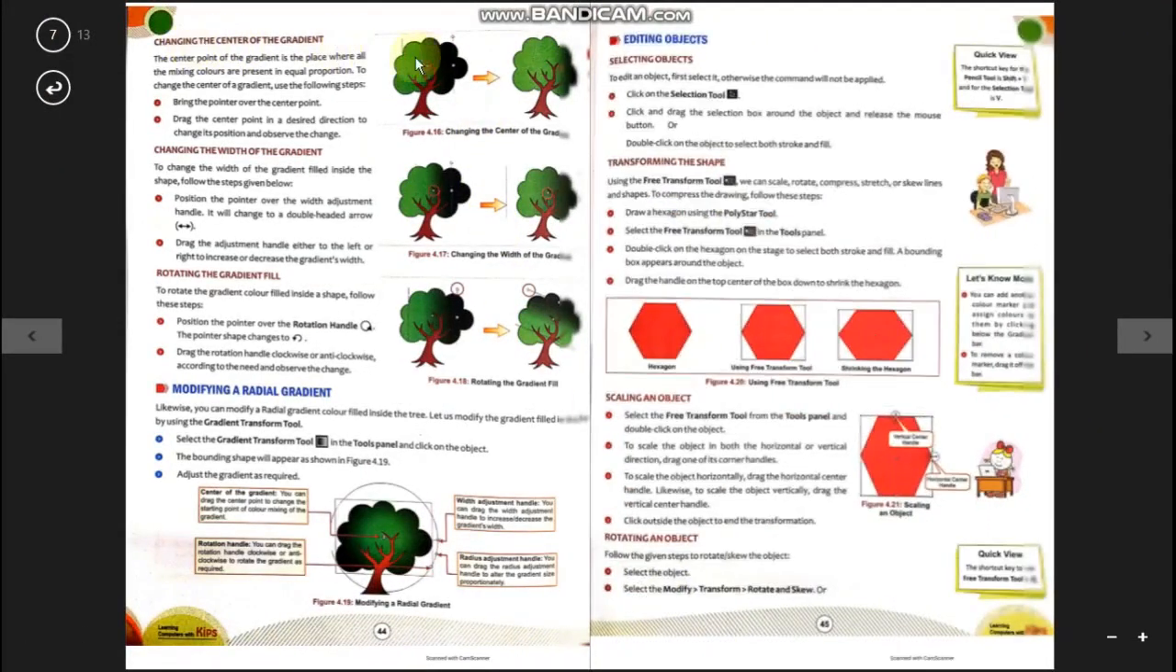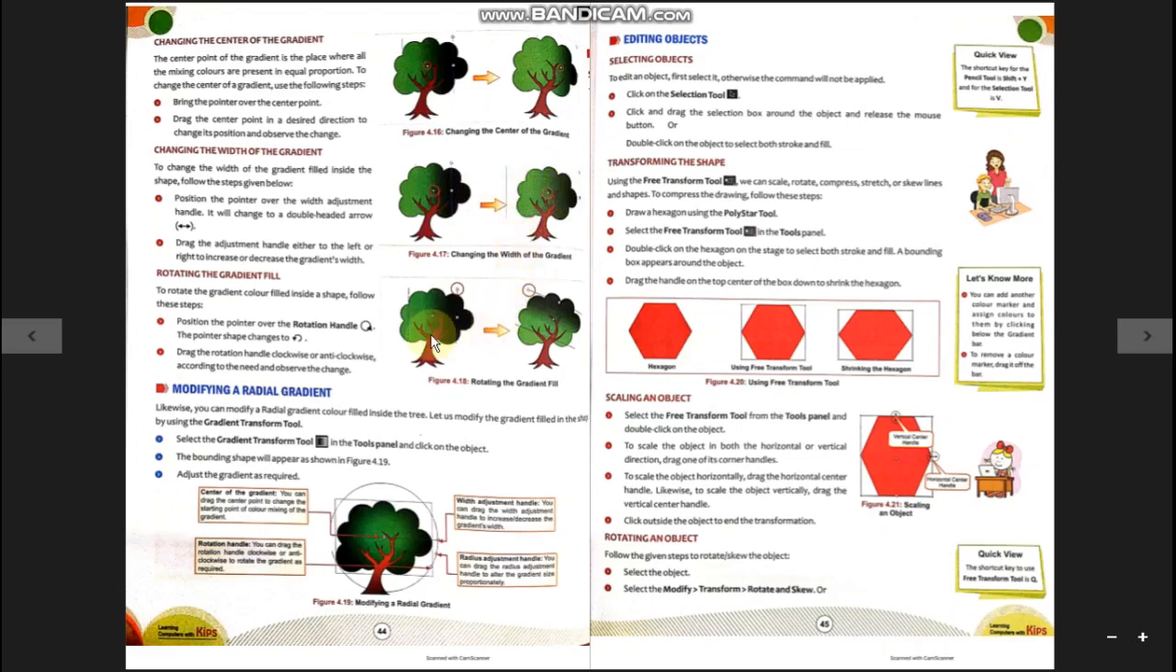All these things are shown here. By dragging the width adjustment, you can see the width of the gradient is changed. Changing the center of the gradient, the author has changed the center, and you can see the center point was here, now it is here. So according to the center point, the gradient changed. Now changing the width of the gradient, the user did some action with the width adjustment handle, and you can see when it is shifted, how the gradient color is changed.